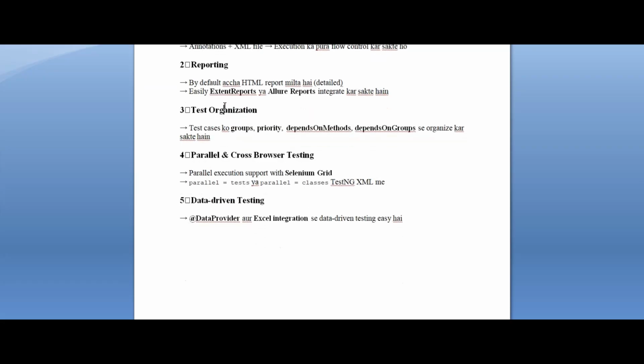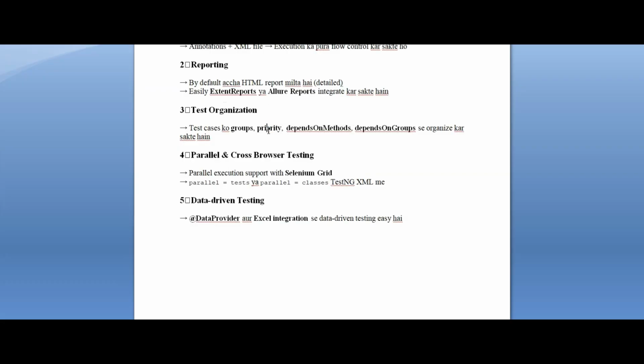Another feature is test organization. Let's suppose in your feature you have 5 test cases, and I will give you one example after this. You want those 5 test cases in the regression and sanity tests, the next 10 test cases in the regression, or 3 of the test cases you want to run in the smoke test. How will you organize? With the help of groups you can organize.